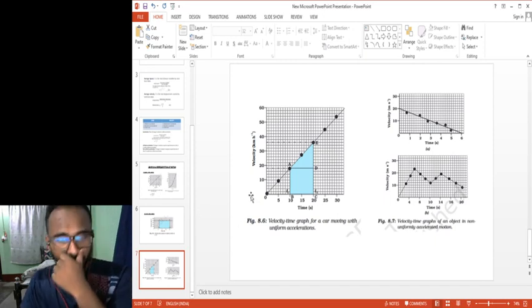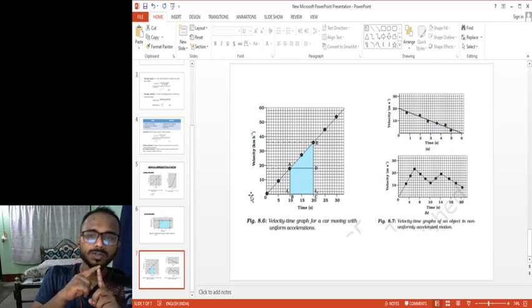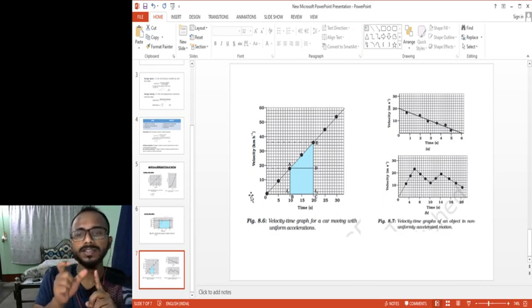so till here what we have studied is what motion is. I said motion is change in position of a body with respect to time. Then motion always needs a path, that is, motion along a straight path and motion along a circular path. Now, one is uniform motion, another is non-uniform motion.